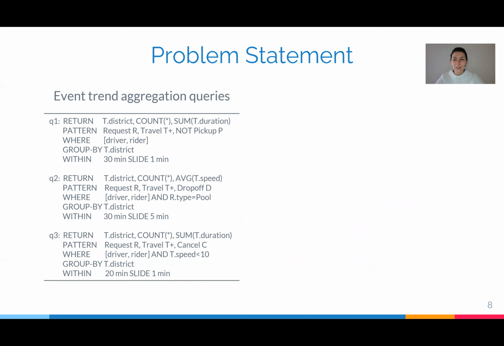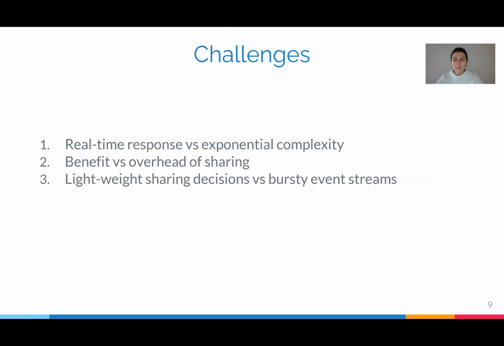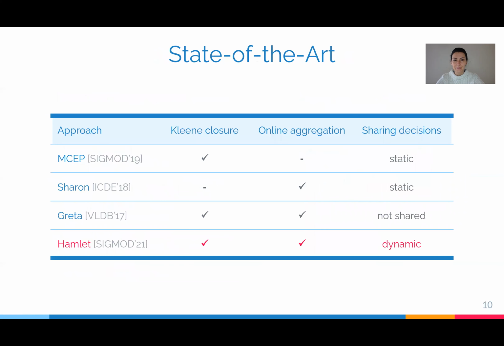A streaming application executes a workload of such event trend aggregation queries over a high-rate event stream. In this work, we aim to minimize the average query latency of all queries in the workload. This problem turns out to be rather challenging. First of all, we need to enable real-time response despite exponential complexity. Second, we need to trade off between benefit and overhead of sharing. Lastly, we need to enable lightweight sharing decisions over bursty event streams.